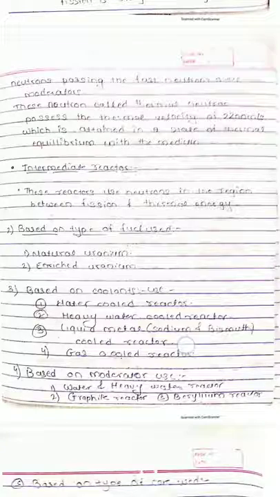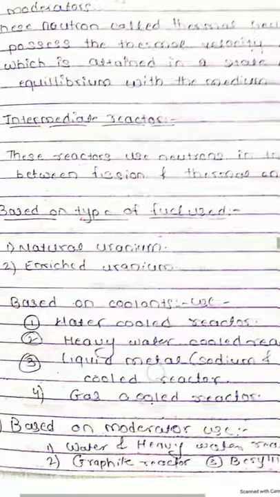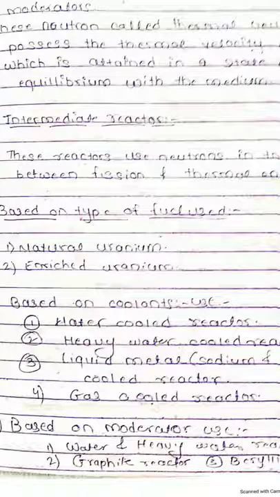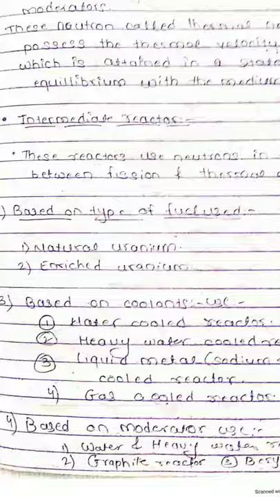The first one is natural uranium, that is uranium 235, coming with the fission energy along with other materials. The enriched uranium is nothing but when the 0.7% of uranium 235 is collected, that is enriched uranium.